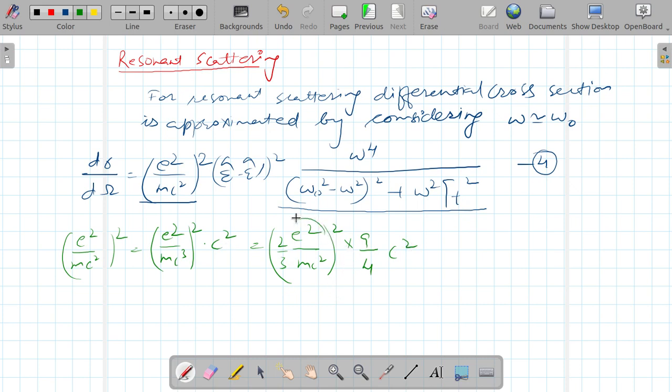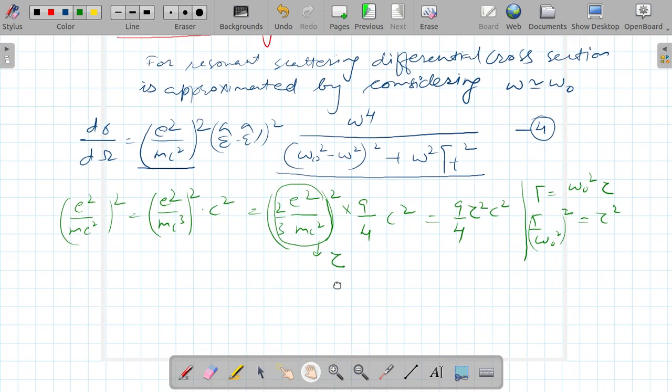Why am I doing this? Because this whole quantity is known as tau. So it is tau square c square times 9 by 4. But as we know, gamma is equal to omega naught square tau. So if I substitute its value, tau square is equal to gamma over omega naught square, whole square. If I substitute its value here, what am I getting?